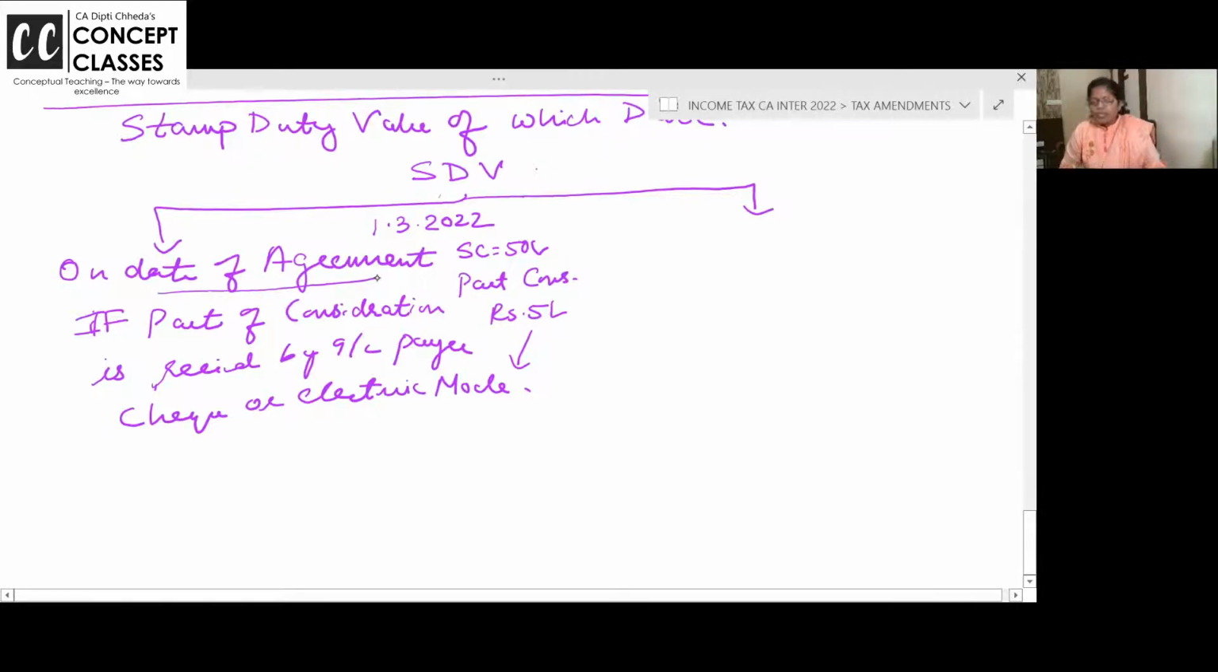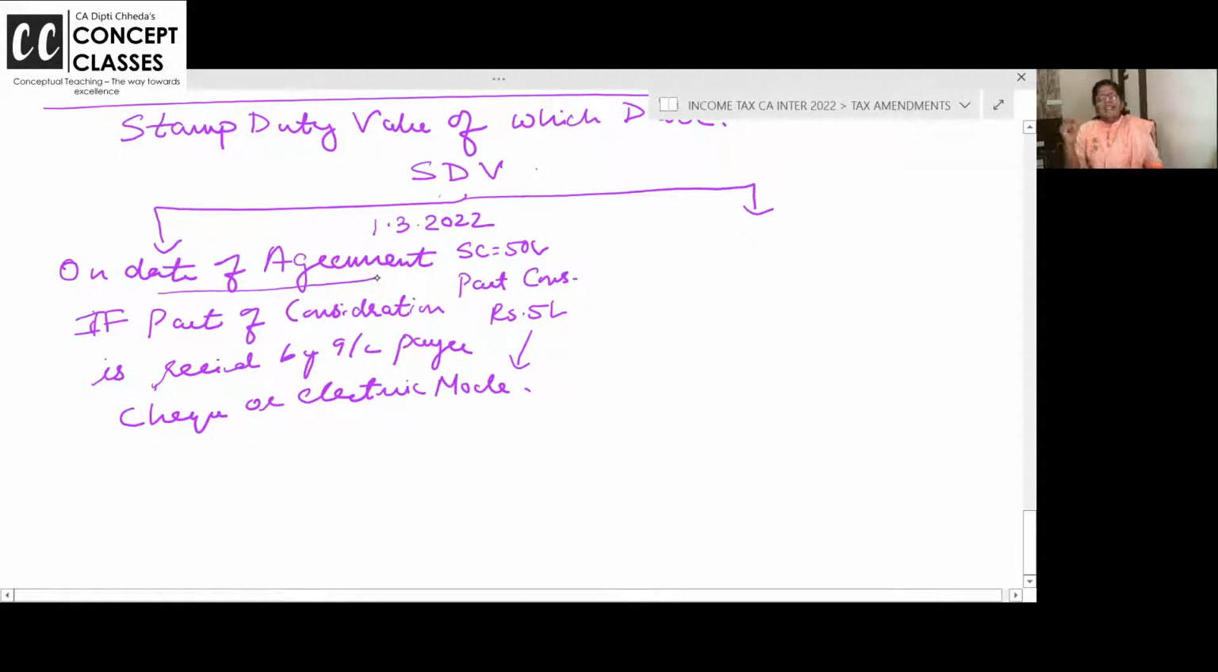Second, you all know when an agreement is made, some token amount we call it pay. So you should pay 5 lakh rupees also by RTGS or account payee check or NEFT and online transfers, whatever it is. But if you don't pay me any amount on the date of agreement, you pay everything on the date of registration, or you pay some amount in cash, then stamp duty value on the date of registration will be taken. Is this clear to all of you?